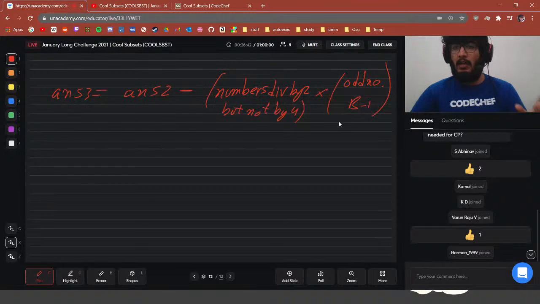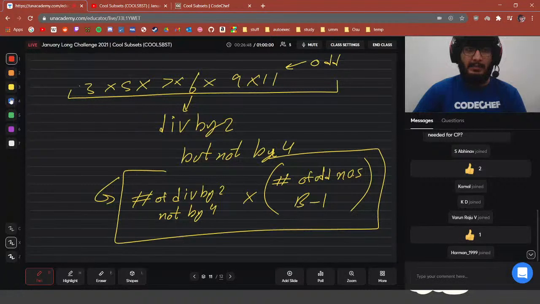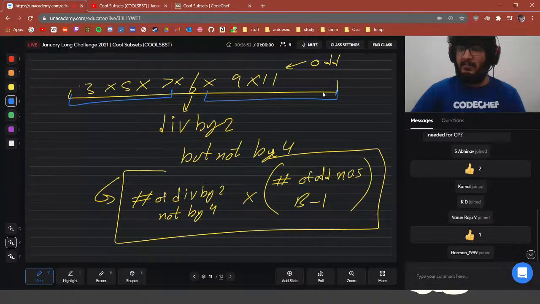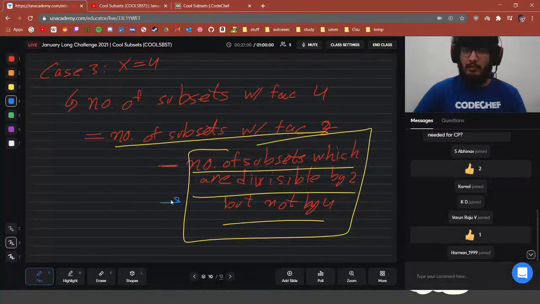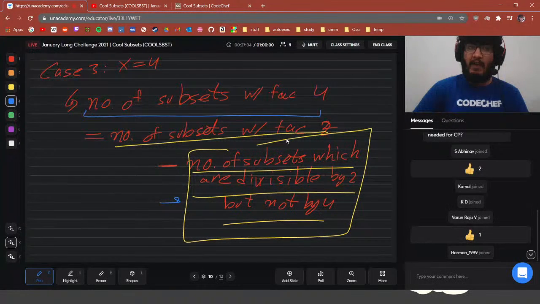Because we can select among all of the odd numbers b minus 1 numbers, since the size of the subset should be b. So we are selecting b minus 1 numbers as odd, and we are selecting one number which is divisible by 2 but not by 4. So we would get exactly this value, and using inclusion exclusion we would get the number of subsets which have a factor of 4. Up until now we have calculated 3 cases.